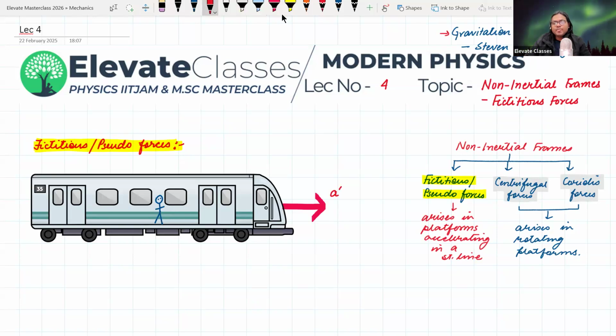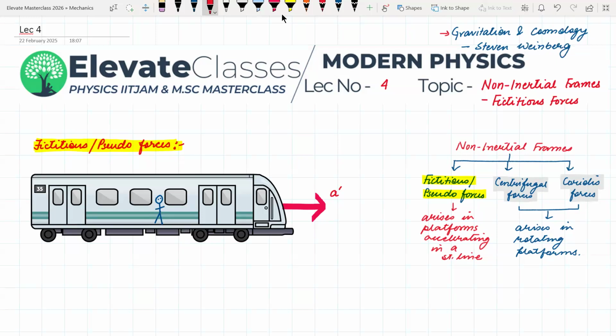अब मुझे बताइए, from your experiential perspective, will you experience a force in a certain direction? Guess करके बताइए. Will you experience a force if the metro platform suddenly accelerates forwards? किस तरफ लगेगा आपके लिए, आपको force? Backward direction में लगेगा. So you will experience a backward force suddenly out of nowhere. आपको लगेगा अरे यार मुझे धक्का किसने दिया? You know who pushed me? You will experience some kind of a force in the backward direction.